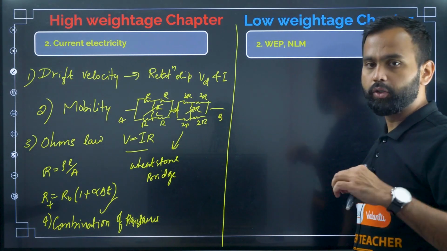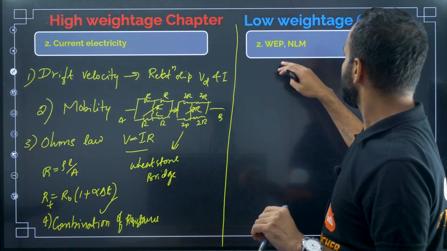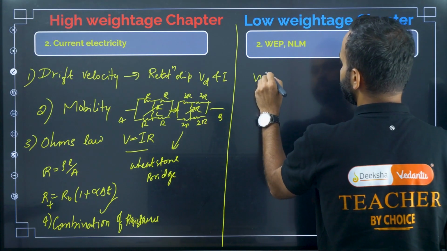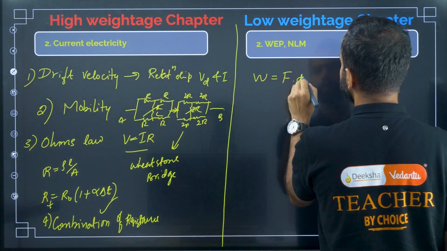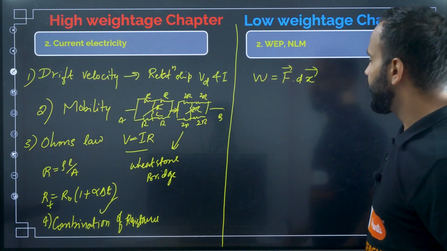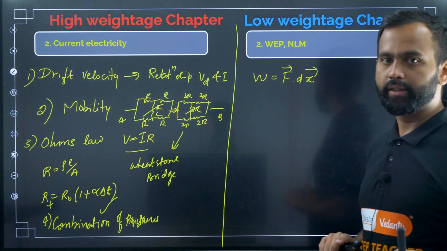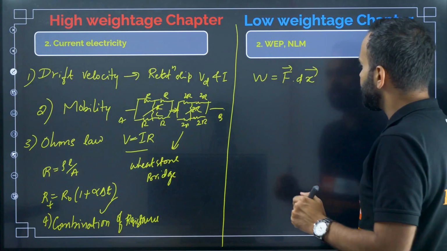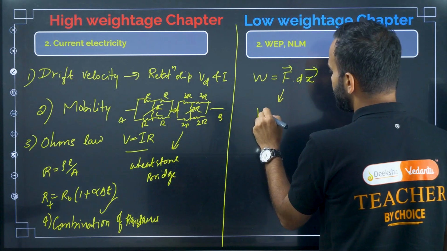Mainly they are going to ask questions from work. The work W equal to F into dx, or F dot dx. So they will ask questions based on vector form and scalar form also. And here also they will ask questions based on variable force.